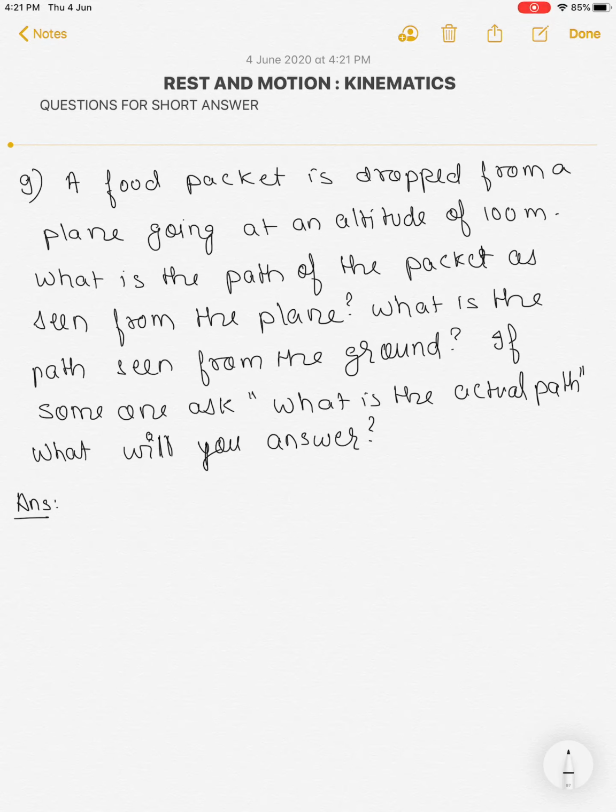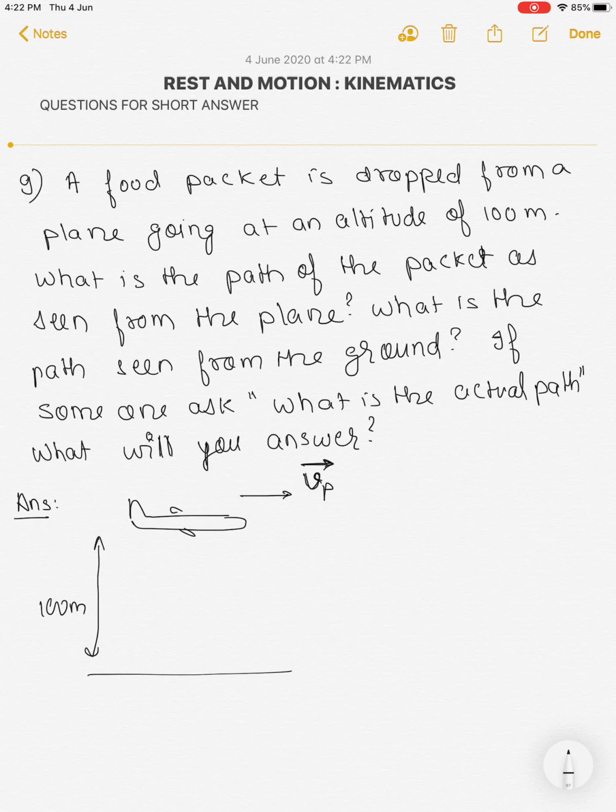Okay, so देखो, in this question a food packet is dropped from a plane which is at an altitude of 100 meter. So the plane is at an altitude of 100 meter and say the plane is going with a velocity vp. So every object in this plane is having the same velocity vp. Now if we drop a food packet, once we drop it, gravity will pull it downward and it will go like this.